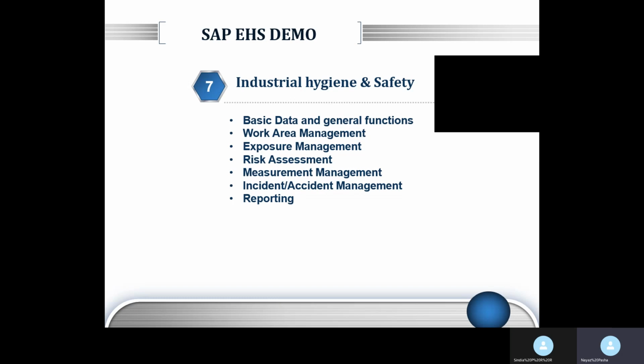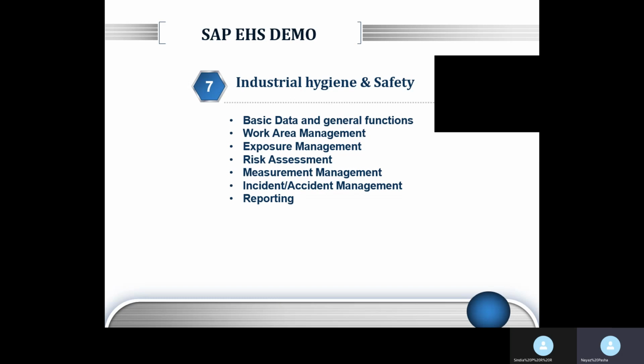Okay, so all these things come under industrial hygiene and safety. Of course, again, you have measurement management, wherein you can measure the level of agents that are there. If your employees are working in a noisy area, what is the level of noise they are exposed to? What is the reference value? You can take those readings or measurements and compare them with the reference value.